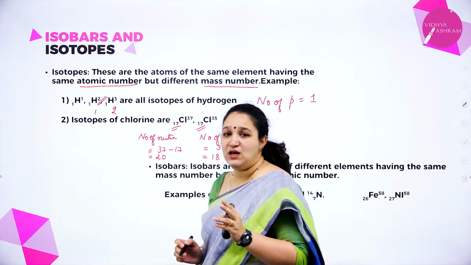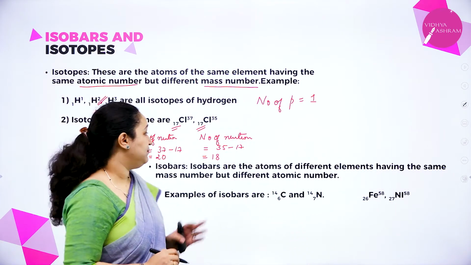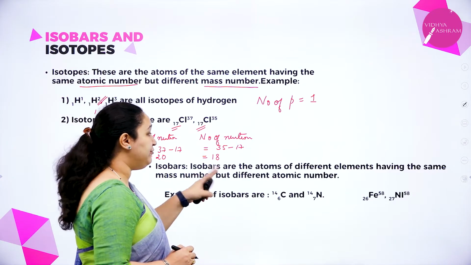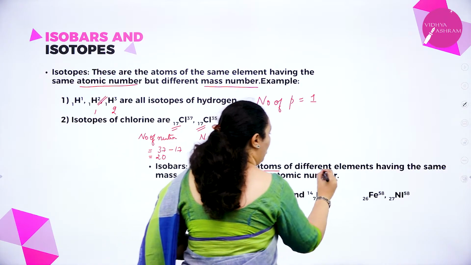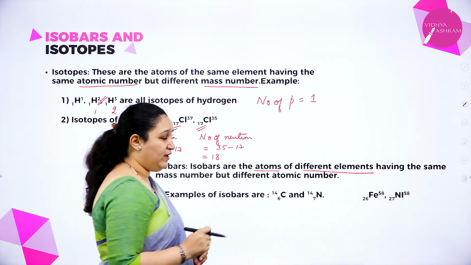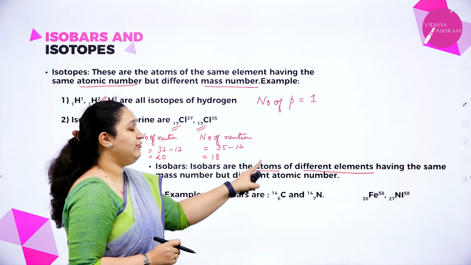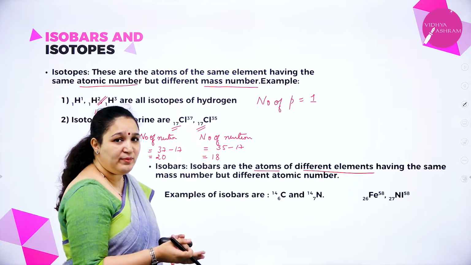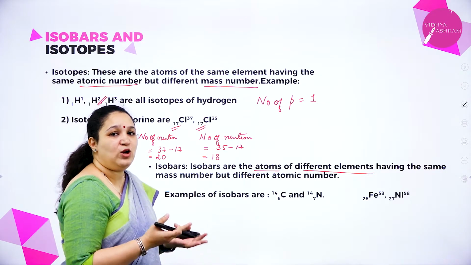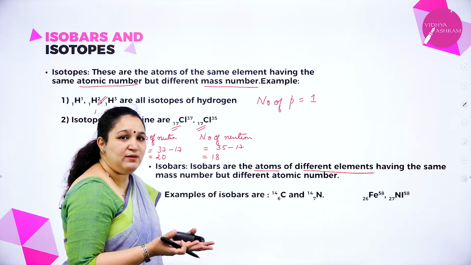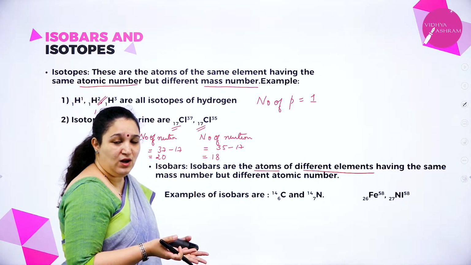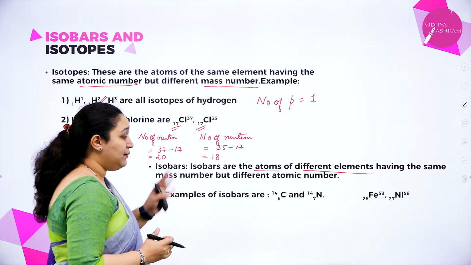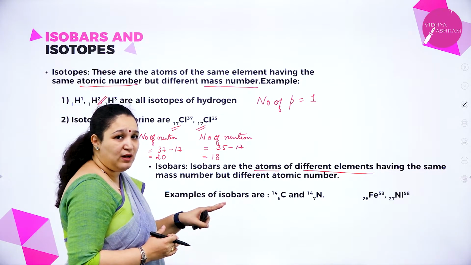Next we have what are isobars. Isobars are atoms of different elements. You can see here atoms of different elements having the same mass number but different atomic number. Here, what is the same? Mass number is the same, atomic number is different. When they say that atomic number is different, of course the element should be different, correct? All the elements cannot have the same atomic number. So here the mass number is the same but the atomic number is different.